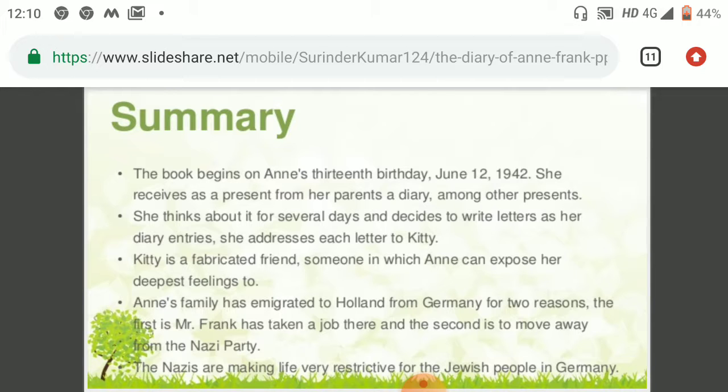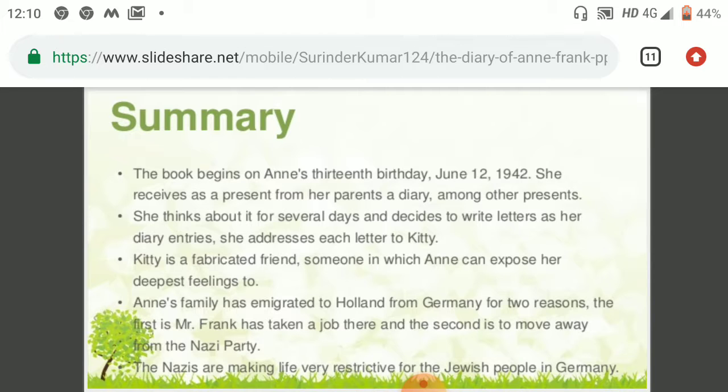She addresses each letter to Kitty. Kitty is the name of that particular diary. So Kitty is an imaginary friend to whom Anne can expose her deepest feelings. It means she can express herself fully to the diary. The name of the diary is Kitty.